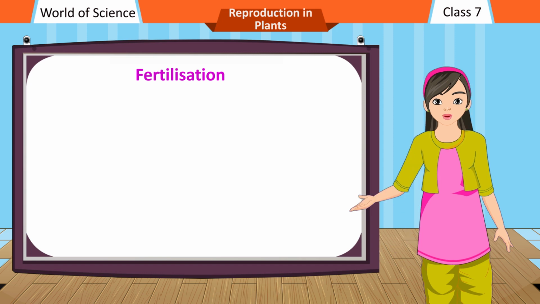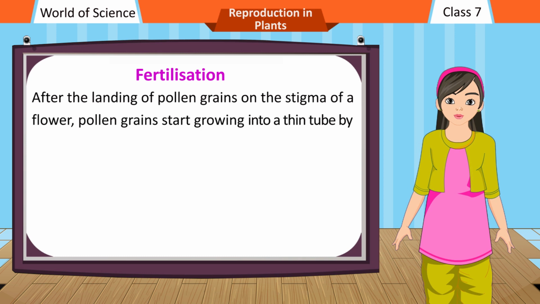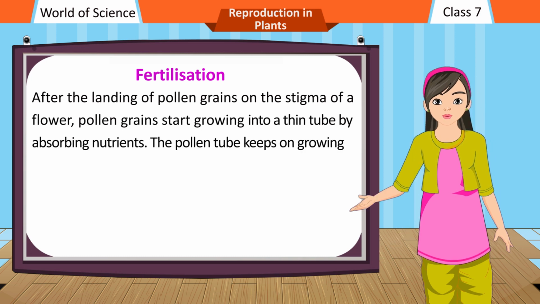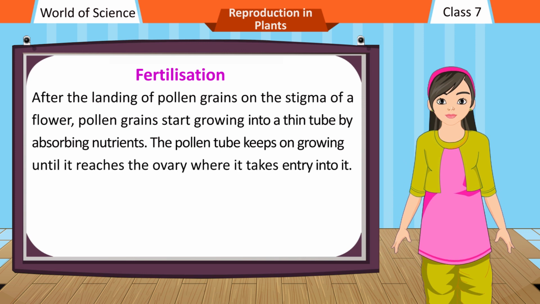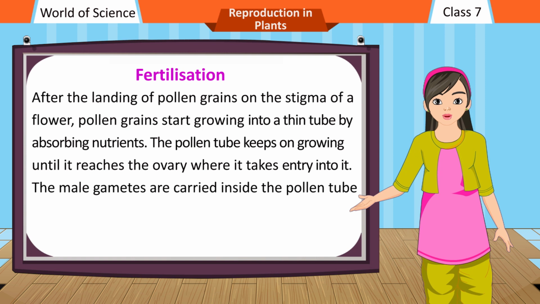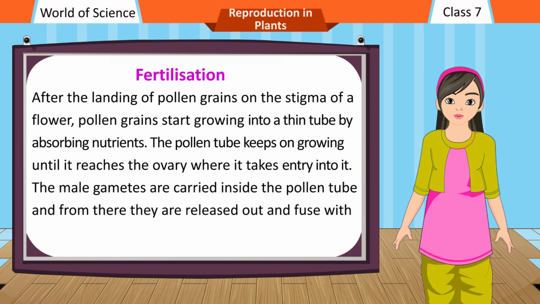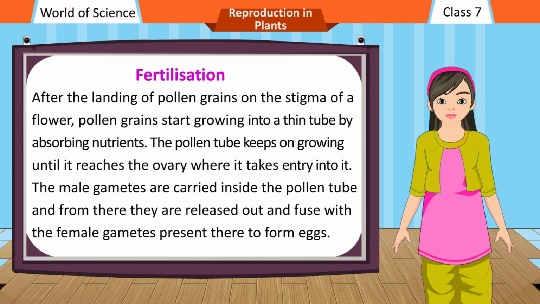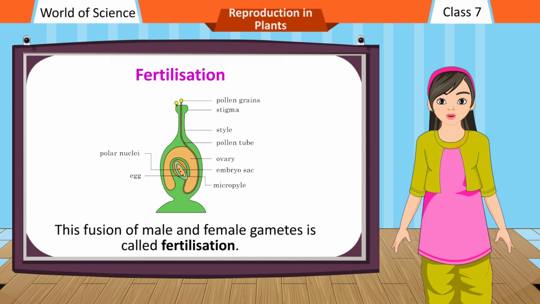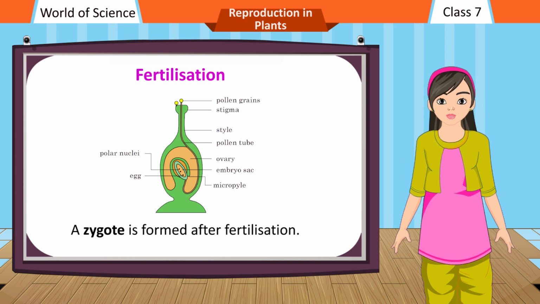Fertilization. After the landing of pollen grains on the stigma of a flower, pollen grains start growing into a thin tube by absorbing nutrients. The pollen tube keeps on growing until it reaches the ovary where it takes entry into it. The male gametes are carried inside the pollen tube, and from there they are released and fuse with the female gametes present there to form eggs. This fusion of male and female gametes is called fertilization. A zygote is formed after fertilization.